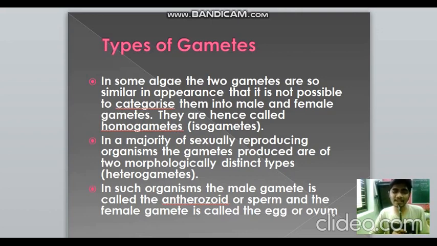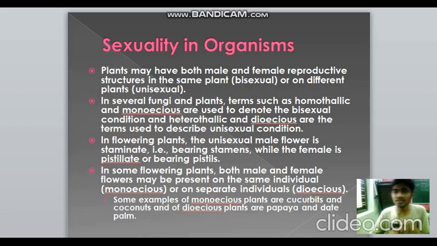In some algae, for example Cladophora, the gametes are similar in appearance, so they are known as homogametes. The male and female gametes are similar in appearance, so they are also known as isogametes or homogametes. But in the majority of sexually reproducing organisms, the gametes are of different types. The male gamete is very small and motile, and it's known as antherozoid or sperm. The female is stationary and very large, and it may be an egg or ovum. Those kinds of gametes are known as heterogametes, and they are present in the majority of sexually reproducing organisms.